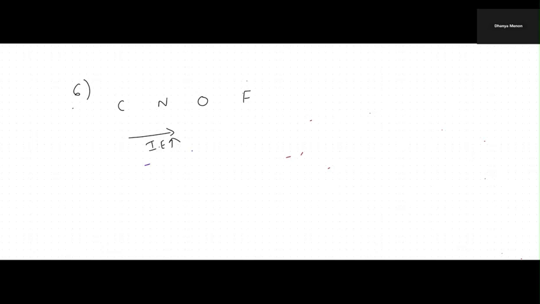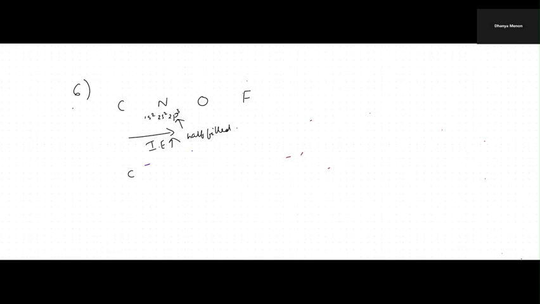nitrogen is 1s2, 2s2, 2p3. What kind of configuration does it have? It's a half-filled stable configuration. So carbon will be lesser, because as you go along the period, the ionization energy gradually increases.